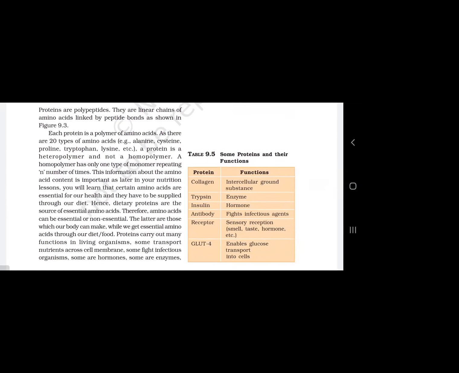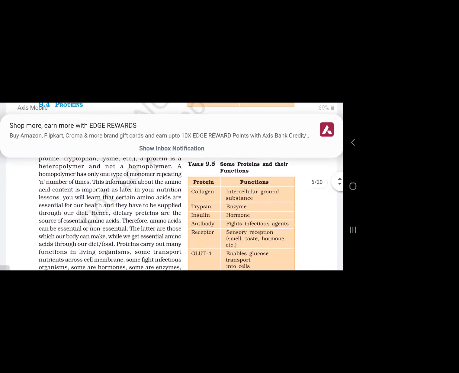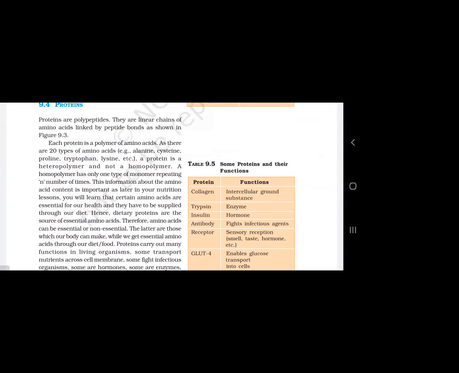Next, fourth, the last one, very, very important: GLUT. Write it there. GLUT means glucose transporter type 4.